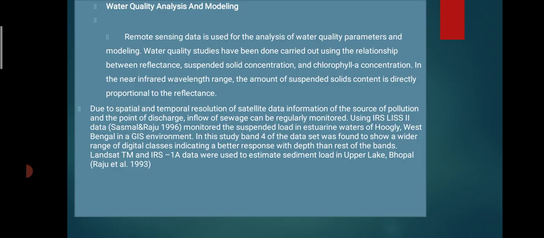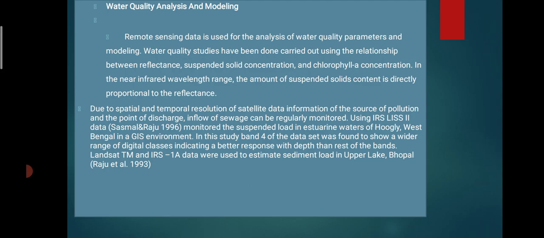Then water quality analysis and modeling are also important techniques for the conservation of a wetland. Remote sensing data are used to analyze water quality parameters. Water quality study can be carried out using the relationship between reflectance, suspended solid concentration and chlorophyll A concentration in the near infrared wavelength, and the amount of suspended solid content is directly proportional to the reflectance.